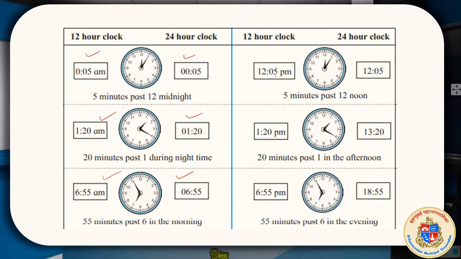When it became PM, that means afternoon, then the thing changes. This is from your textbook. Here it should be 12:05 PM. Here it is 12:05, no PM, after 12:05 minutes. But as it reaches 1 o'clock, you can see the change came. 13, 18.